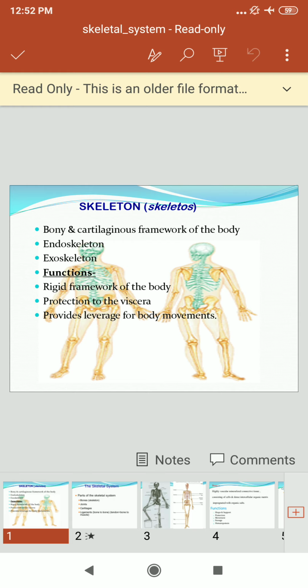The bony and cartilaginous framework of the body. There are mainly two types of skeleton, endoskeleton and exoskeleton. The endoskeleton occupies the internal structure of the body, and the exoskeleton occupies the outside of the body. What is the function of the skeleton? The rigid framework of the body, then the protection of the viscera or all the muscles of the body. It provides leverage for our body movement.